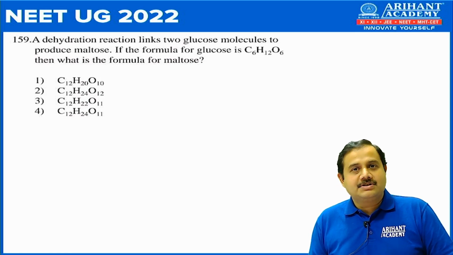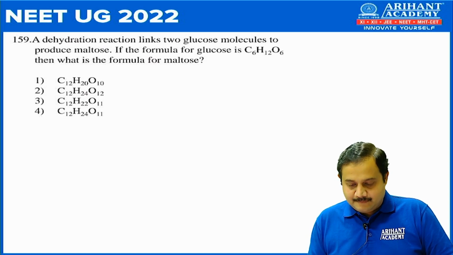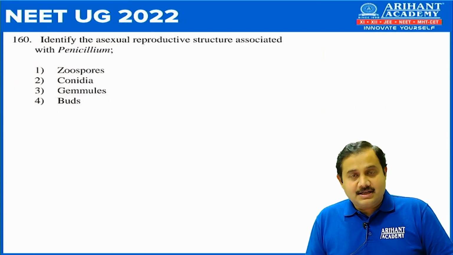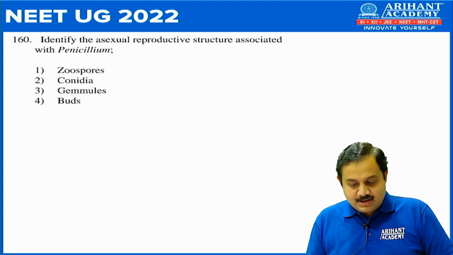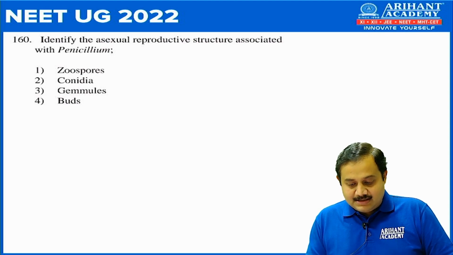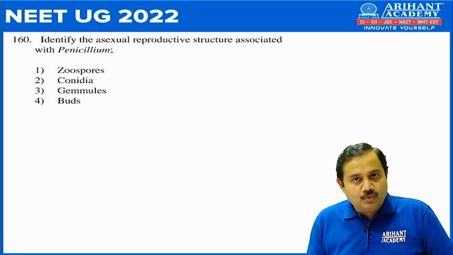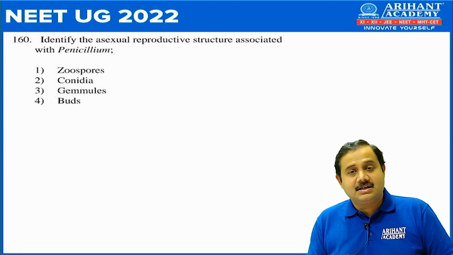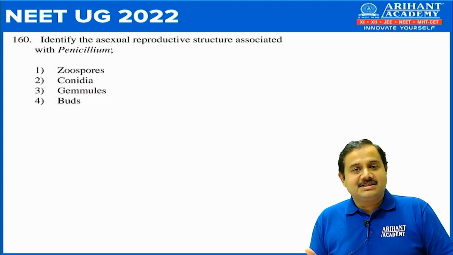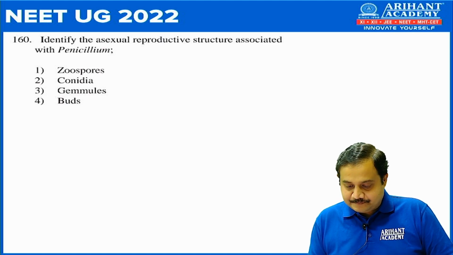And maltose is a disaccharide formed by combining two molecules of glucose.